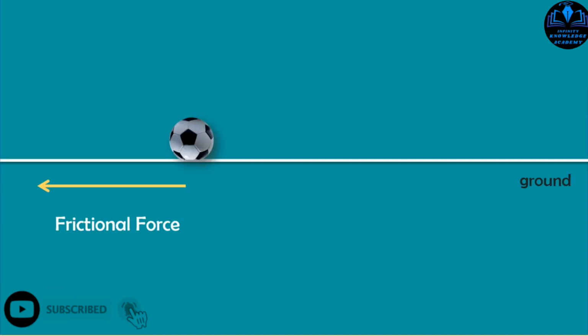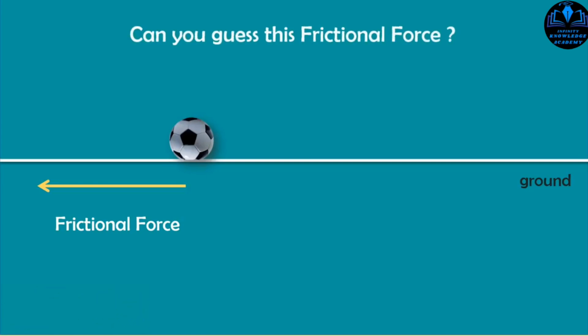force between the body and the ground. Can you guess this frictional force as a contact force or a non-contact force? Well, here is interaction between the body and the ground. Due to this interaction, the body and the ground are in contact. As a result, there is a contact force between the ground and the body. Therefore, this frictional force is a contact force.